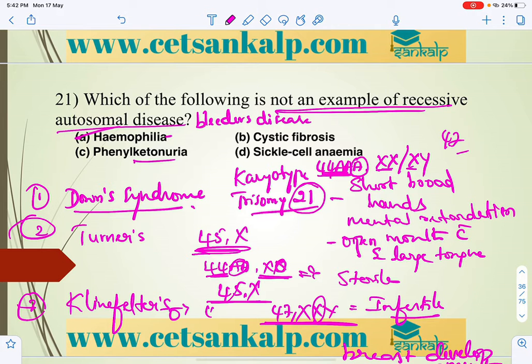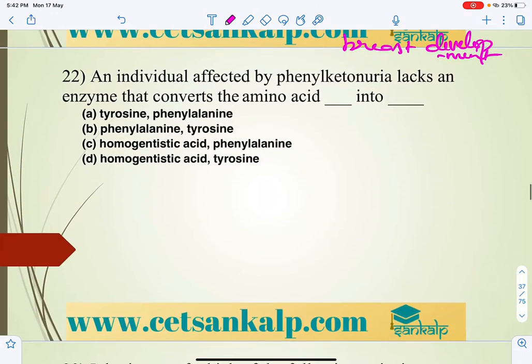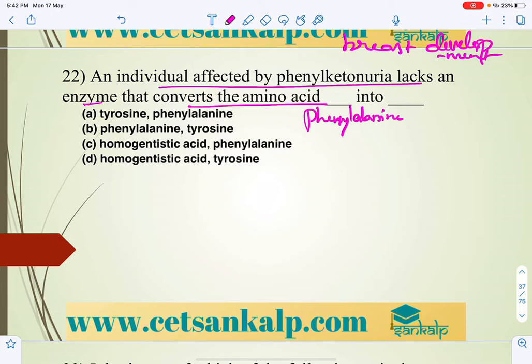Cystic fibrosis, phenylketonuria, and sickle cell anemia are examples of recessive autosomal diseases. They are not related to sex chromosomes, they are autosomal recessive disorders, not allosomes. Next, an individual affected by phenylketonuria lacks an enzyme that converts the amino acid phenylalanine. I have already mentioned that phenylalanine is converted into tyrosine.